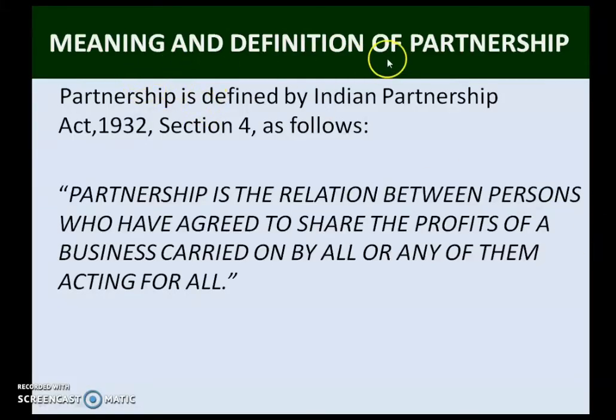Here is the meaning and definition of partnership. Partnership is defined by Indian Partnership Act 1932, Section 4 as follows. Partnership is the relation between persons who have agreed to share the profits of a business carried on by all or any of them acting for all.